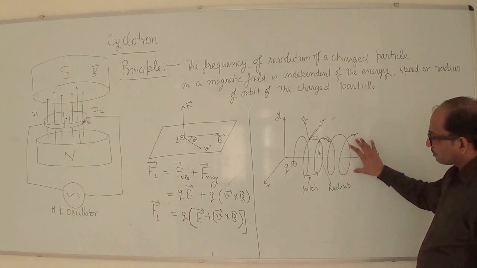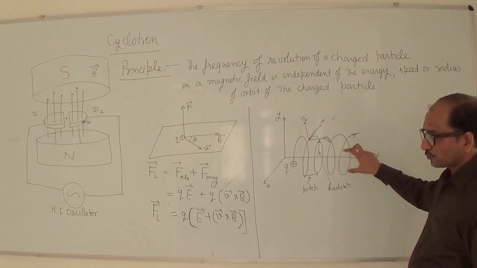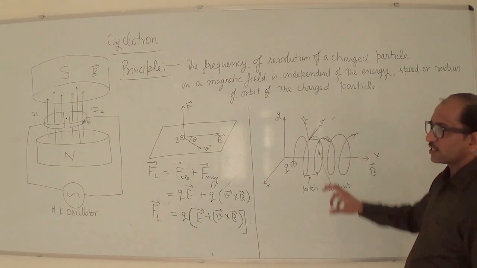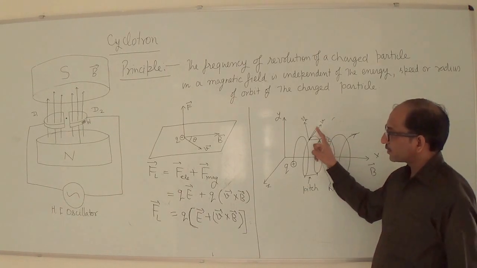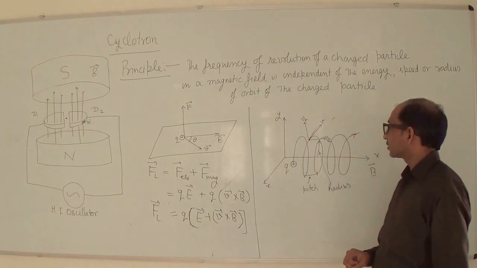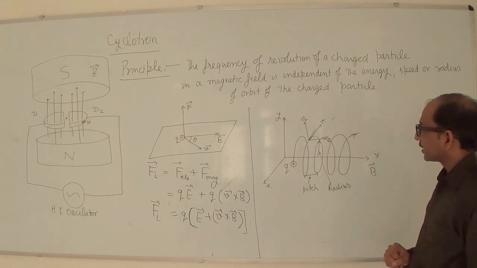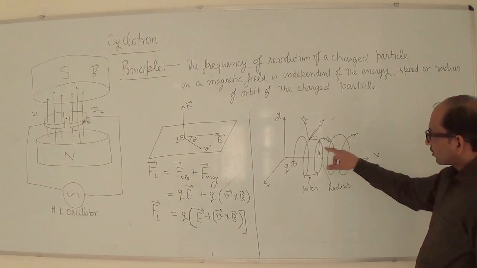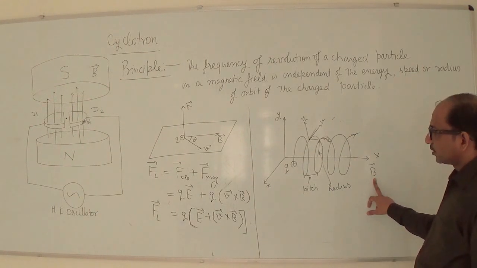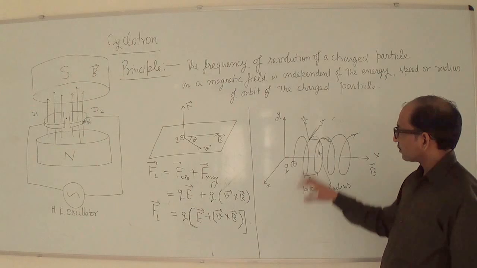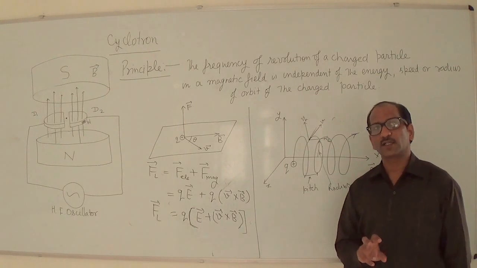To explain this particular picture, or this kind of phenomenon which a positively charged particle experiences in the magnetic field, we break up the velocity of that charged particle into two components. One is parallel to the magnetic field and second is perpendicular to the magnetic field. You know now that if the velocity is parallel to the magnetic field, then the force on that charged particle will be zero.